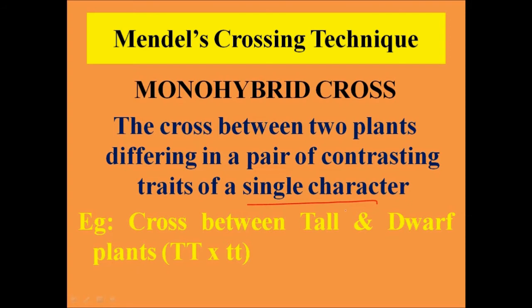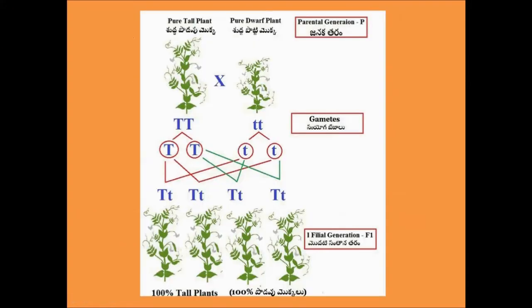Now let us understand this from Mendel's experiments on monohybrid cross. Mendel took a pure tall plant and crossed it with a pure dwarf plant. These two plants belong to the P generation or parental generation. When a pure tall was crossed with a pure dwarf, all the offspring were tall in nature.